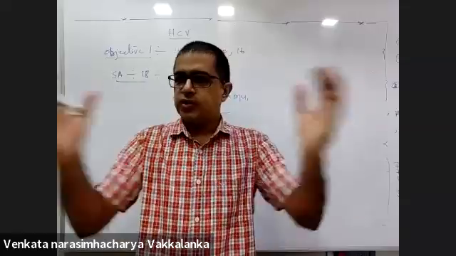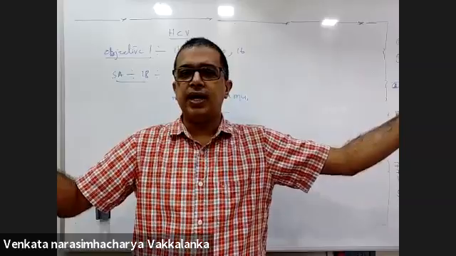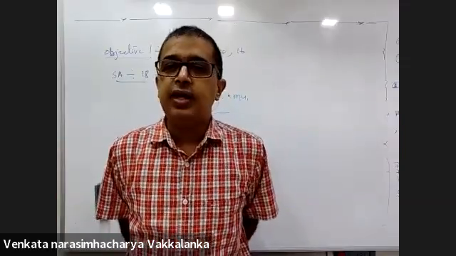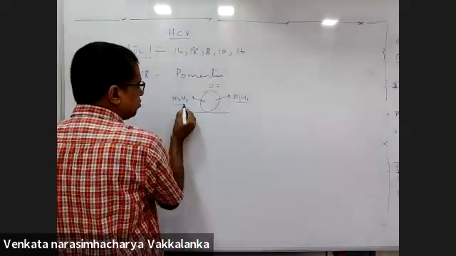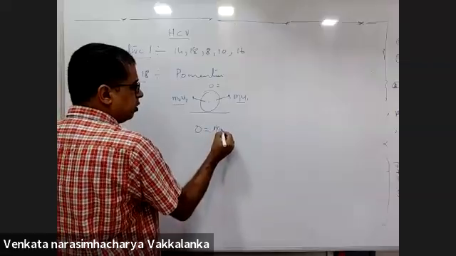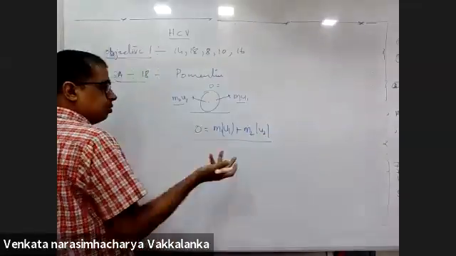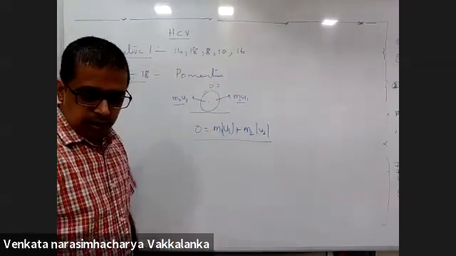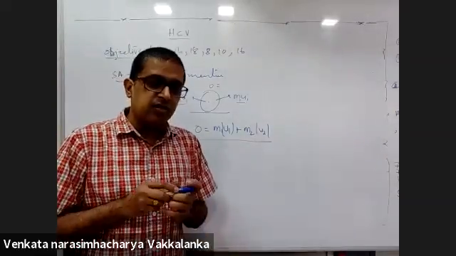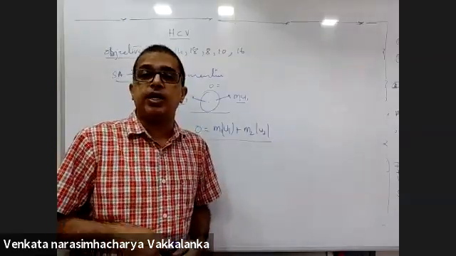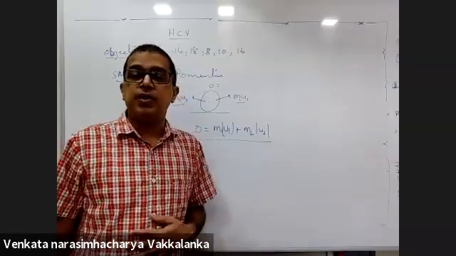If there is a bomb which explodes, total momentum carried in one direction will be equal to momentum carried in the other direction. If you define momentum as mass into speed, then these will not cancel out. Initial momentum is 0, but then you will write m1u1 plus m2u2. How will it be equal to 0? So in the 18th question, HCV is playing with you. He wants you to understand that momentum conservation is feasible because momentum is a vector quantity.